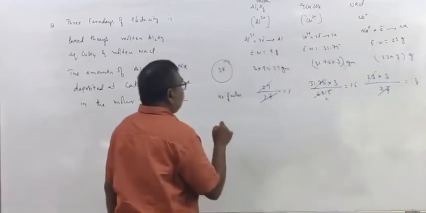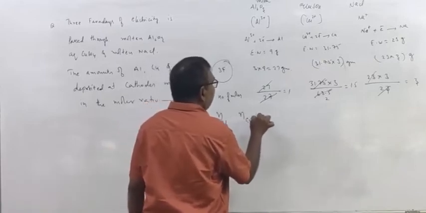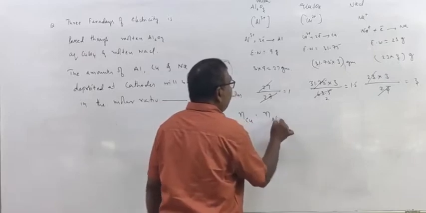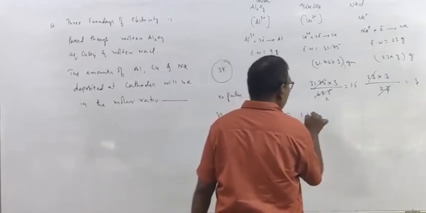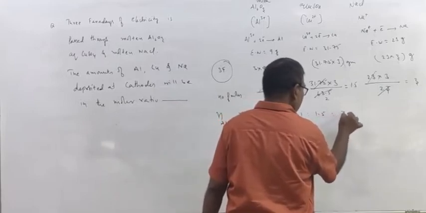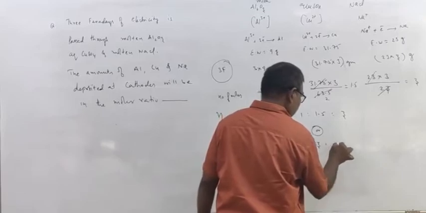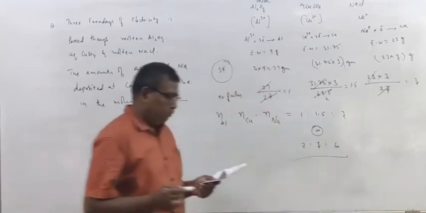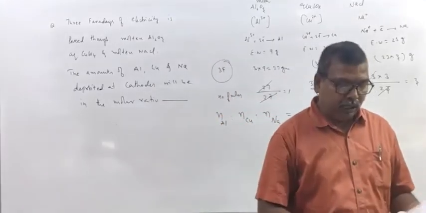So therefore, the number of moles of aluminium, copper, sodium deposited at cathodes is in the ratio 1:1.5:3 or 2:3:6. So we'll continue in the next class.